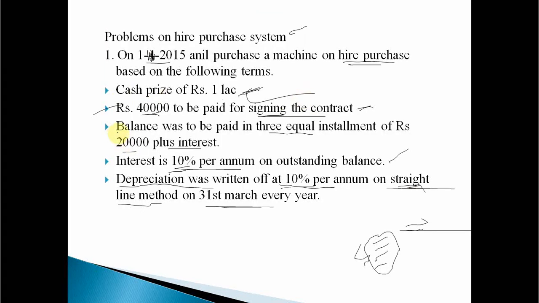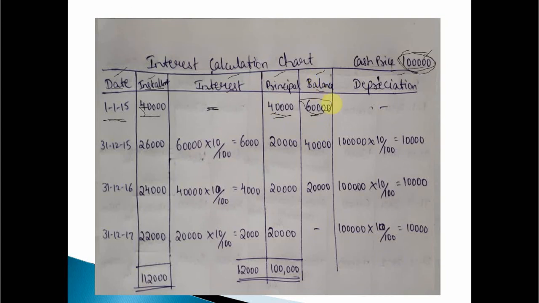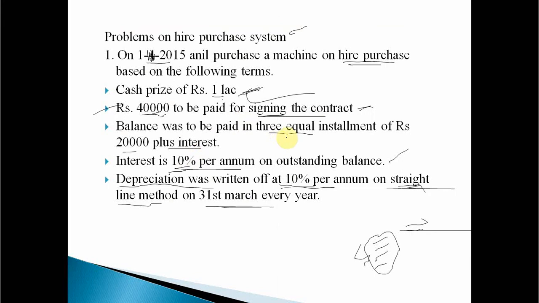Now, the balance was to be paid in 3 equal installments. So what is the balance remaining here? Out of 1 lakh, 40,000 has been paid. Balance is 60,000. Clear? 60,000 was to be paid in 3 equal installments of rupees 20,000 plus interest. Clearly given. So we are required to pay the remaining amount in 3 equal installments of rupees 20,000 plus interest. Of this, 20,000 is the principal amount. Clear?